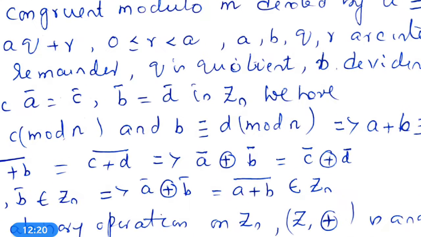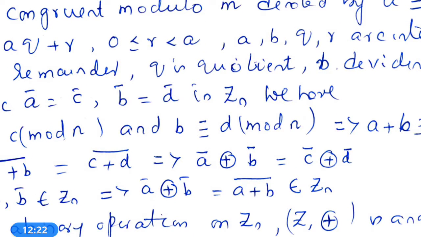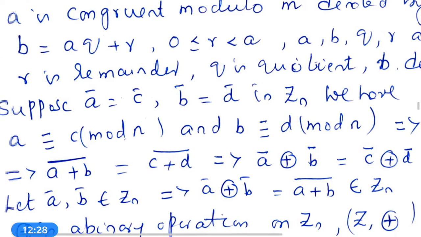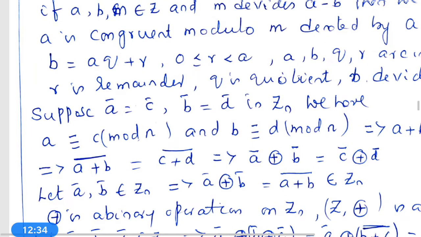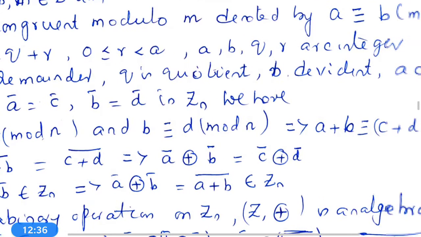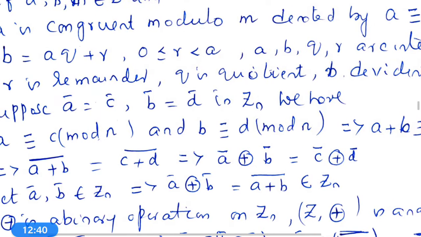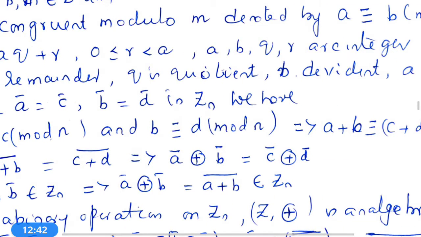B bar is equal to D bar in Zn. Four elements are taken from Zn: A bar, B bar, C bar, D bar. Suppose A bar is equal to C bar and B bar is equal to D bar. Then A is congruent to C mod n and B is congruent to D mod n.